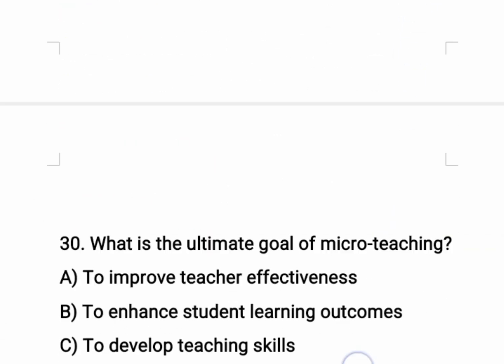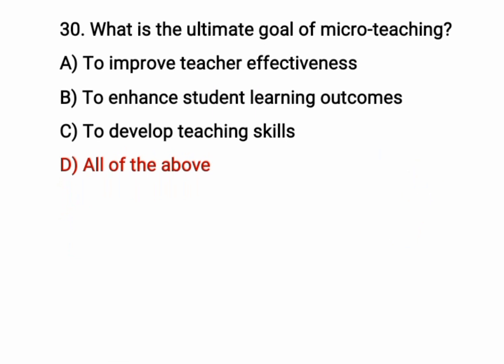Okay. Question number 30. What is the ultimate goal of micro teaching? The correct option is D, all of the above. It means to improve teacher effectiveness, to enhance student learning outcomes, to develop teaching skill is the ultimate goal of micro teaching.